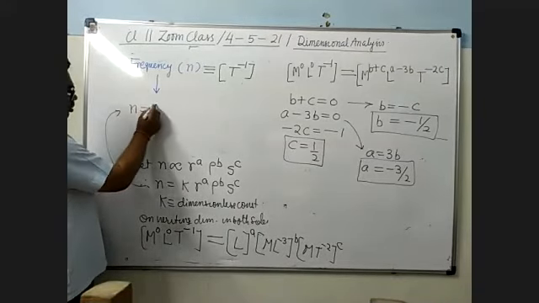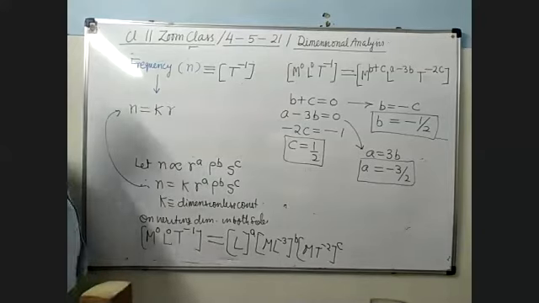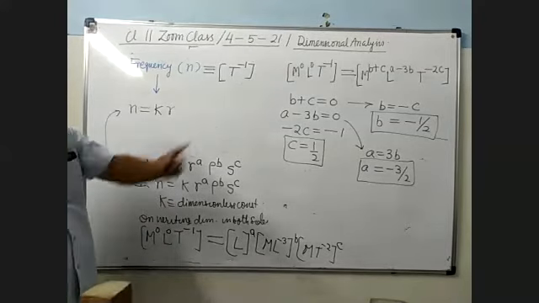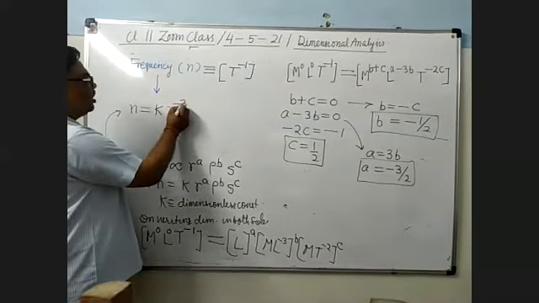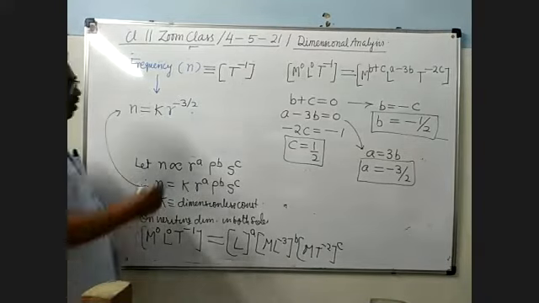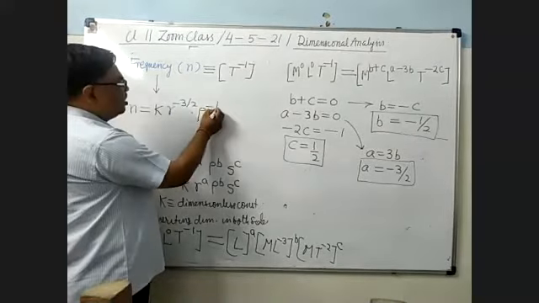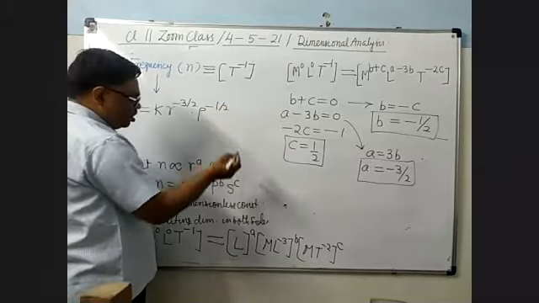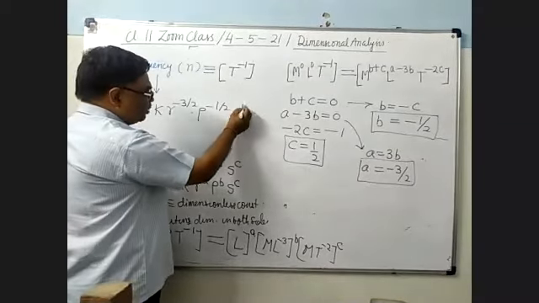So n equals k r to the power a, that is r to the power minus 3/2, then rho to the power b, that is minus 1/2, and S to the power c, that is 1/2.